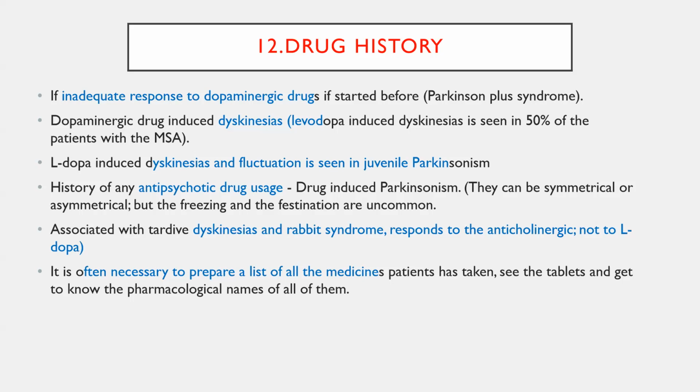And tardive dyskinesias are nothing but, after taking long-standing antipsychotics, leading to dopamine receptor hypersensitization, that leads to abnormal movement. Most commonly it will affect the perioral muscles. That is also called rabbit syndrome. In rabbit syndrome, predominantly perioral movements will be there. The tongue will be spared. These patients will be treated with anticholinergics rather than dopamine. If you use dopamine in this kind of patient, again it will lead to exacerbation of the dyskinesias. Okay, so you need to make a checklist of all the drugs taken prior to the onset of the movement disorder.